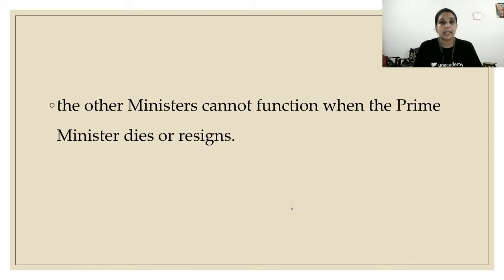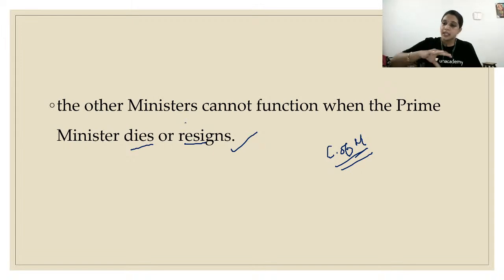The other ministers cannot function when the Prime Minister dies or resigns. If these two things happen, the entire Council of Ministers will get dissolved. It can be either resignation or the Prime Minister's death. So what will happen if the Prime Minister dies? A new person will come as Prime Minister, and a new Council of Ministers will be formed. The same Council of Ministers will not be there. And again, if the Prime Minister resigns, the entire Council of Ministers will get dissolved.